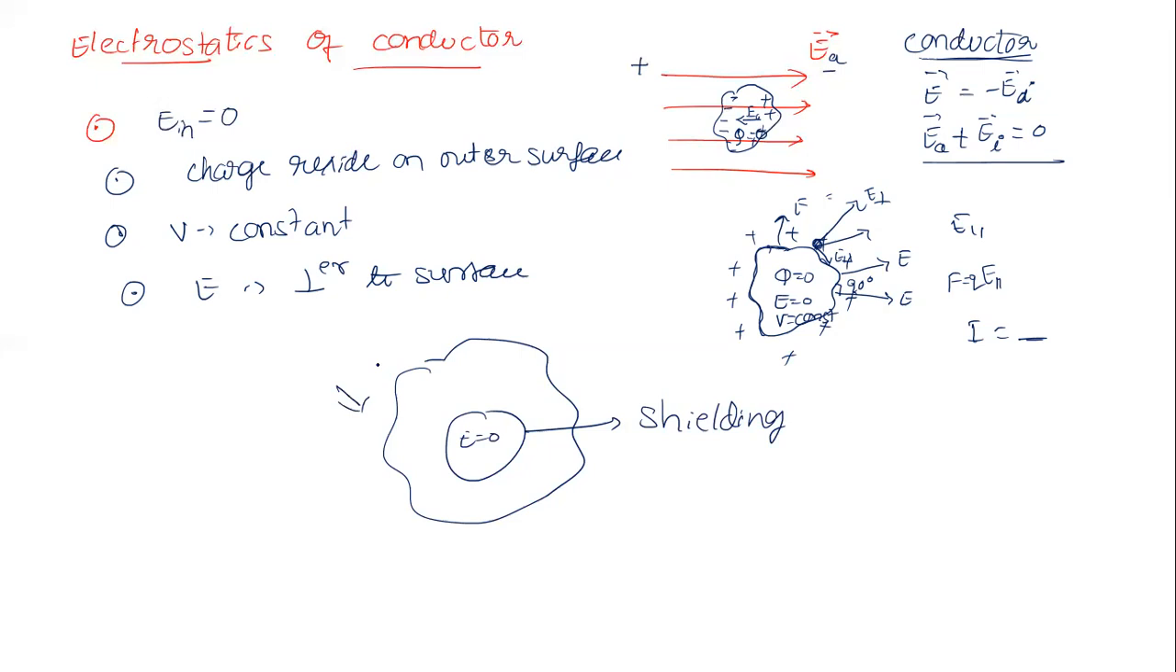By adding one spoon of salt to, or removing one spoon of salt from, the sea, or more particularly salt water, it doesn't make any change in the level of the sea. Like that it is. Okay, so this is about electrostatics of conductors.